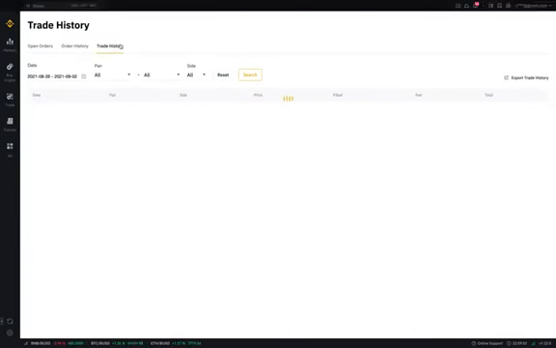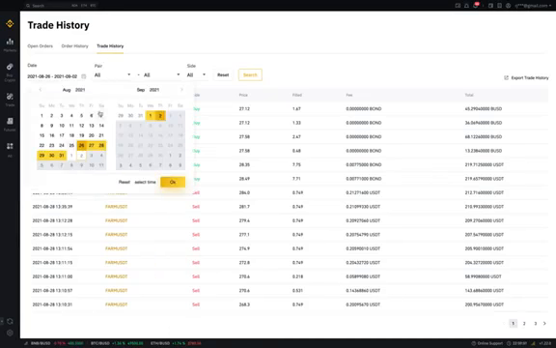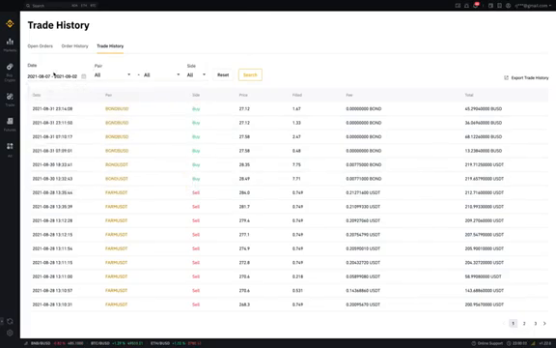And now I'm going to trade history. My account was started on 7th of August 2021, when the Kiwi bot started trading in my account. So I'm selecting that period, 7th August till 2nd September, resetting, searching. So there you go.